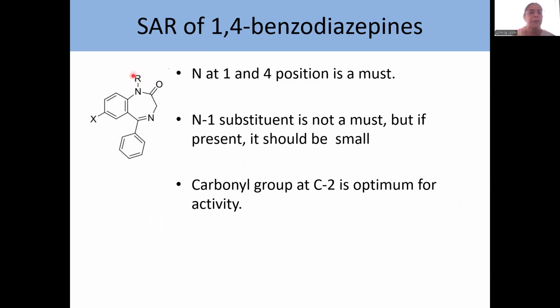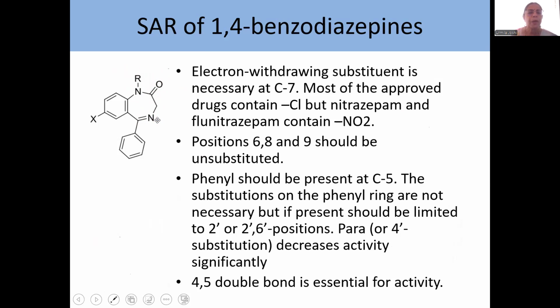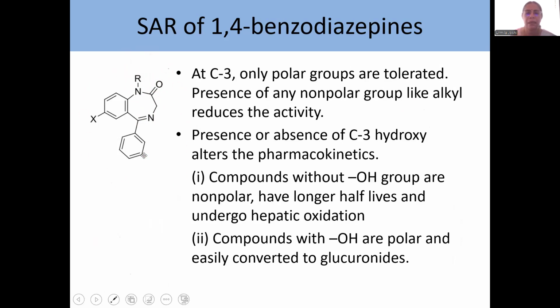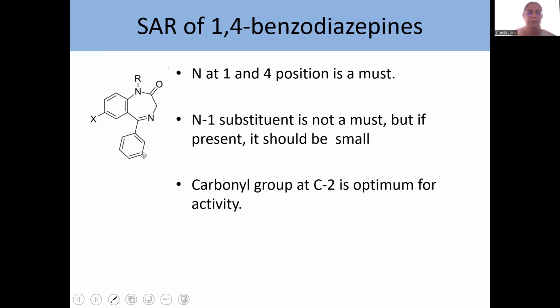But if it is present, it should be small like methyl. Okay. Carbonyl group at C2 is optimum for activity. Now, with this, please remember to write these points in the SAR of benzodiazepine and support your answer with this structure. Without that, an SAR answer never fetches you full marks.